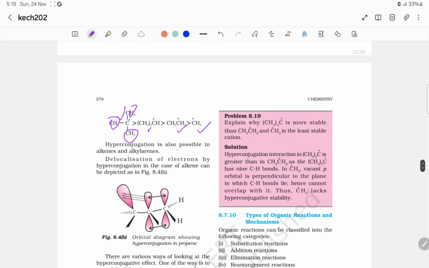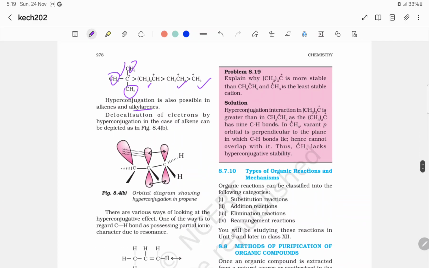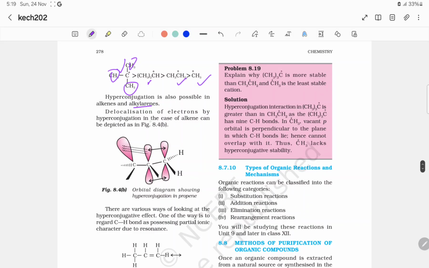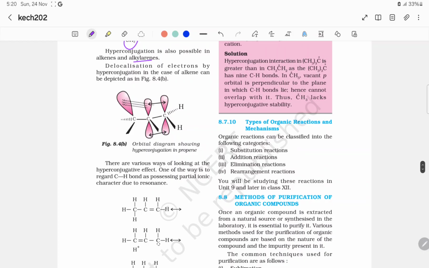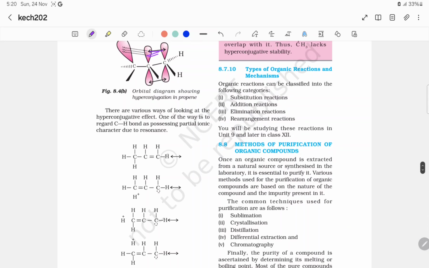So hyperconjugation is also possible in alkenes and alkyl arenes. So delocalization of electrons by hyperconjugation in the case of alkene can be depicted as, so this is the double bond and this is the interaction with this pi bond electrons. So there are various ways of looking at the hyperconjugative effect. One of the ways is to regard the CH bond as possessing partial ionic character due to resonance.